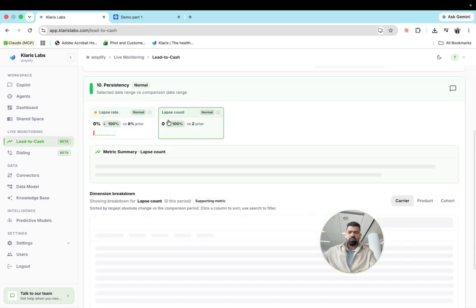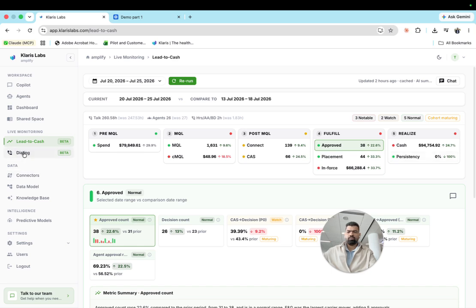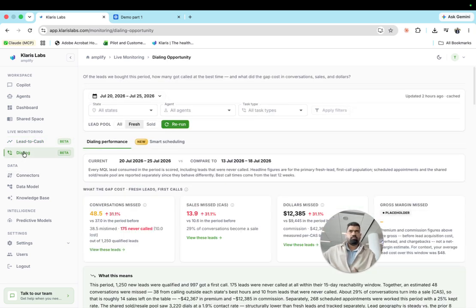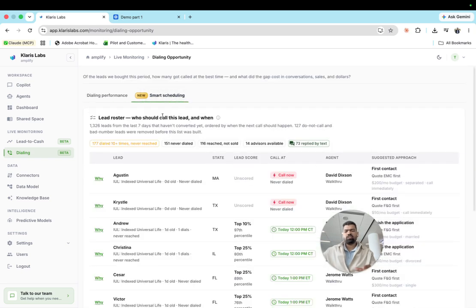Here you can see all the lapse count, lapse rate, the cash, the realization of the cash, and the commissions. Now, the other aspect is how a telesales agent will basically call an individual and a lead at the right time. And what Klaris does, as a super smart operation analyst, is provide intelligence to help these telesales agents close better leads. For example, here it is mentioned how many conversations were missed, how many sales were missed, what's the dollar opportunity cost that was missed, and finally it gives a roster based on the right lead to the right person who should call that particular lead.